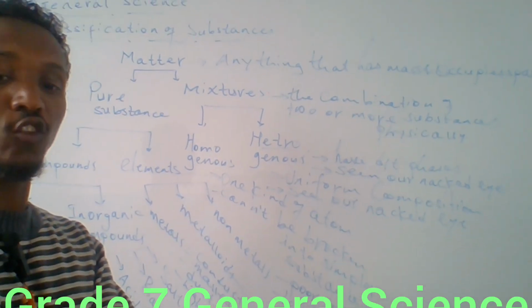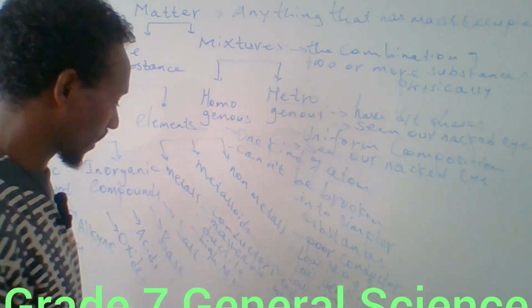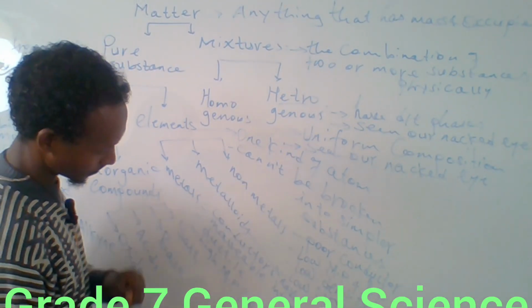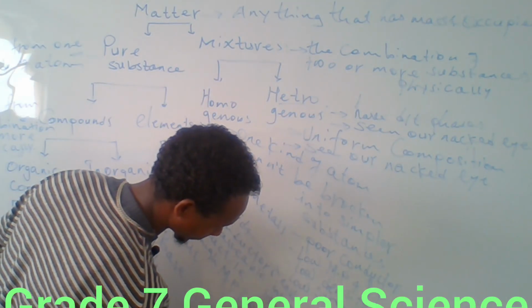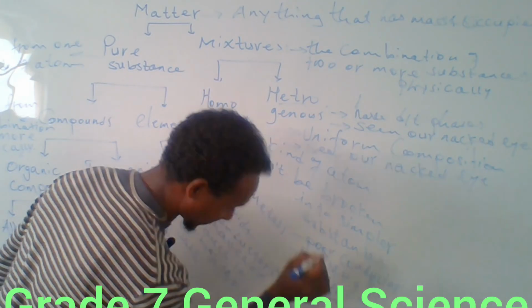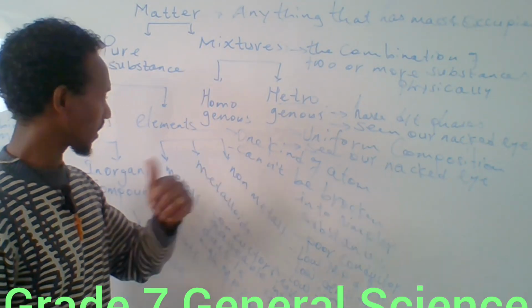So they are said to be metalloids. Metalloids have properties intermediate between those of nonmetals and metals.